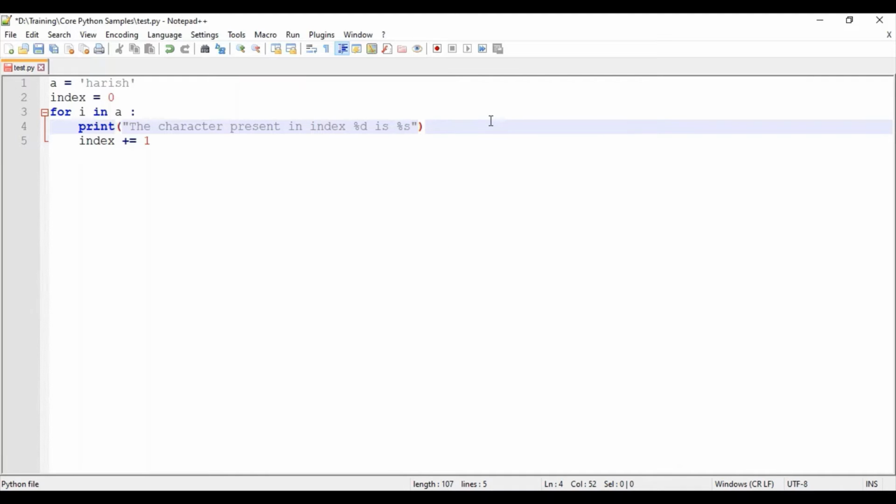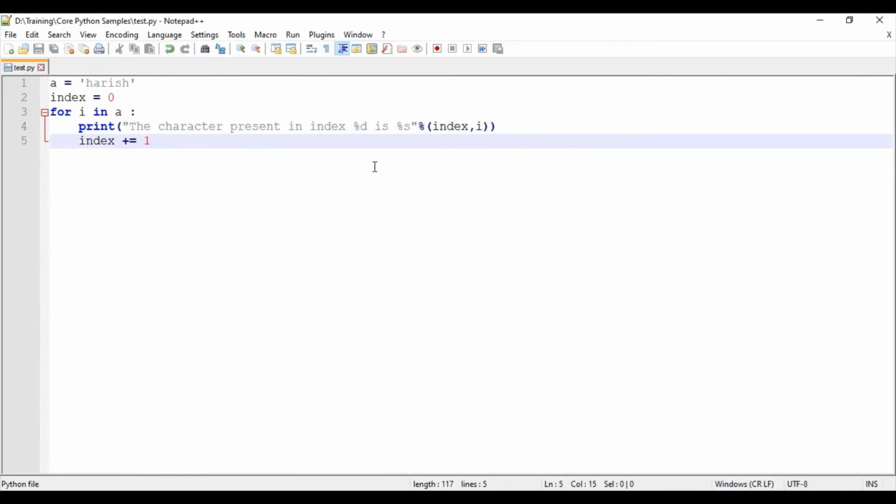Then after that, we should not give a comma. We should give another percentage, braces open. We need to give the order in which the formatted strings are present. So first percentage %d is present. For percentage %d, what we need to assign is the index value. So in the braces, I need to give index, comma, and then the next formatted string is percentage %s. So here we want a character string value, and that should be I. So index comma I. Let's see whether we will get the output or not. I get the same output.